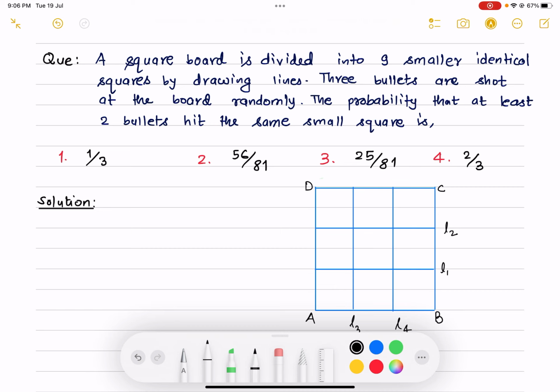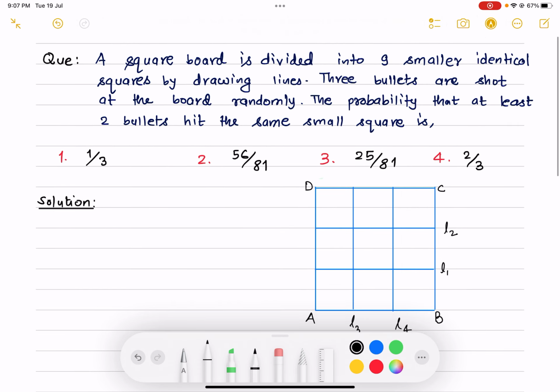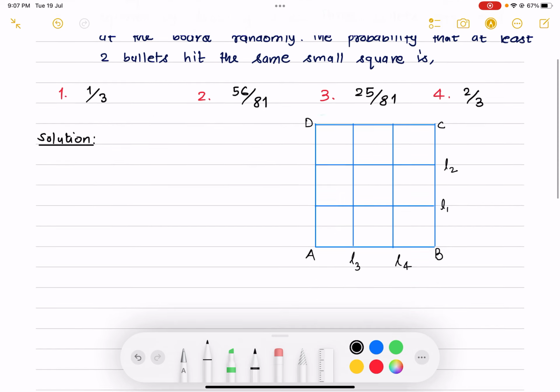Okay. So the question is, a square board is divided into 9 smaller identical squares. Now you have a big square board and you want to divide it into 9 smaller identical squares by drawing lines. So I have drawn lines L1, L2, L3, L4, and I have a big square box ABCD, and 3 bullets are shot at the board randomly. Now we have 3 bullets and we want to shoot all these 3 bullets randomly. Then he is asking the probability that at least 2 bullets hit the same small square. That is, at least 2 bullets will hit the same square box.